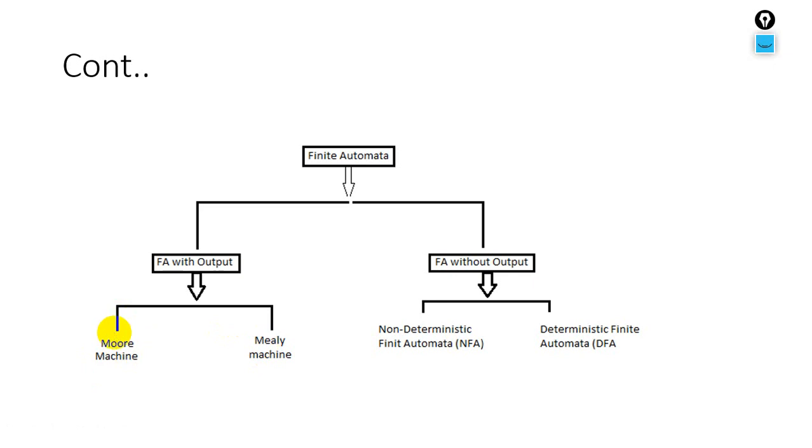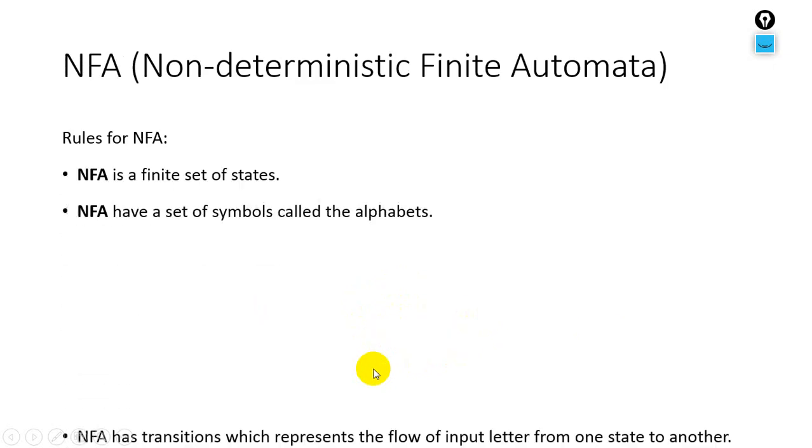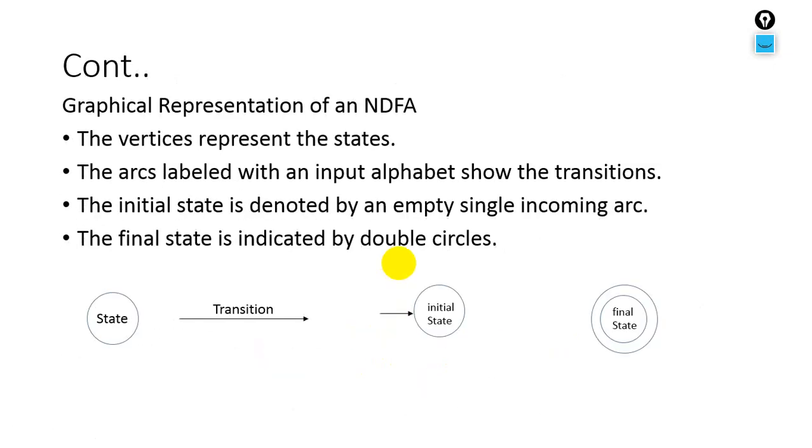I think this is in week number 13, so we will discuss these two in week number 13 and 14. And in this lecture we will discuss these two types: the non-deterministic finite automata, which is called NFA, and the deterministic finite automata, which is called DFA. These are the two types of finite automata without output. So let me start with non-deterministic finite automata, NFA.